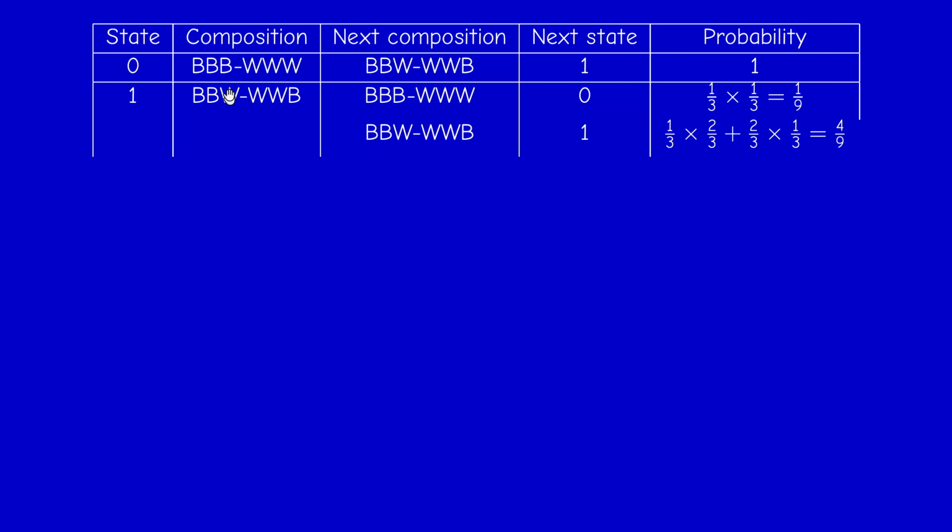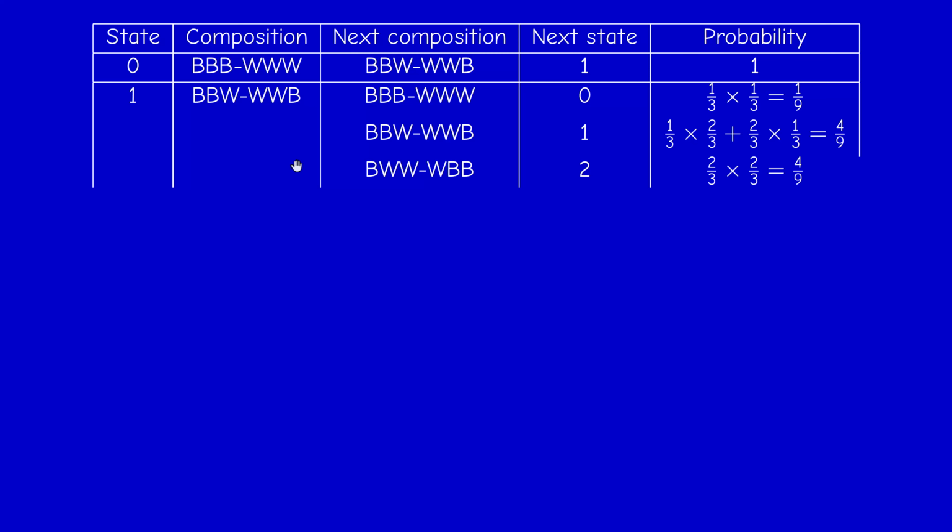Since there is only one white in the first urn, the probability of choosing it is 1/3, and there are 2 whites, so the probability of choosing one of them is 2/3. Or we exchange one of the blacks here with the black there, and the situation is completely symmetric. The probability of choosing one black in the first urn is 2/3, and the probability of choosing the black in the second urn is 1/3. I just add the 2 probabilities because the events are disjoint, so 2/9 plus 2/9, and I get finally 4/9.